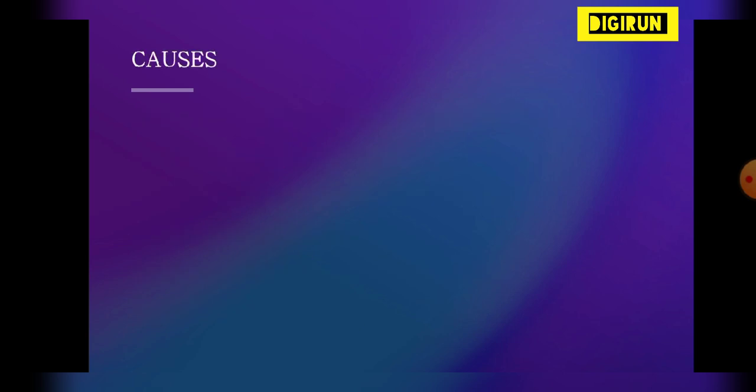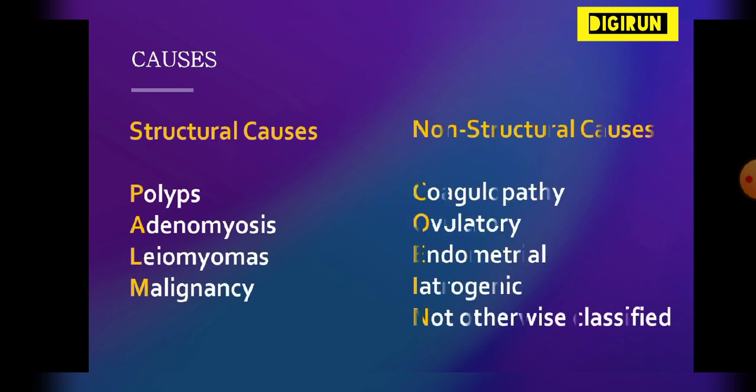We see the causes. Causes are divided into two parts, structural causes and non-structural causes. We can remember it by the mnemonics PALM and COEIN. P stands for polyps, A stands for adenomyosis, L stands for leiomyomas, M for malignancy.